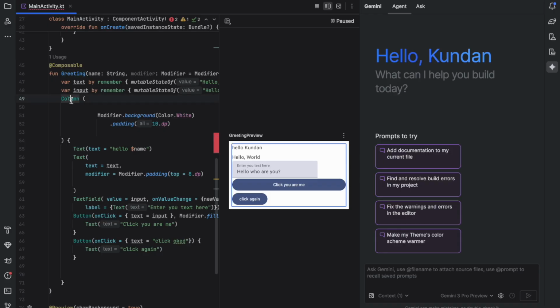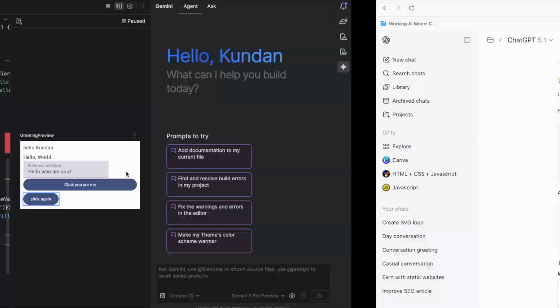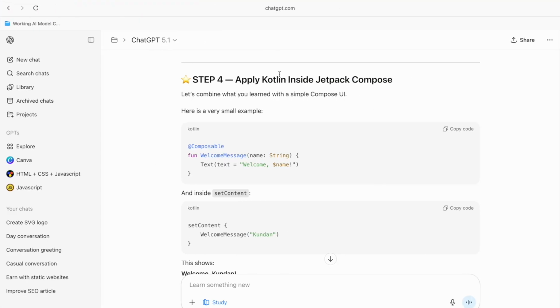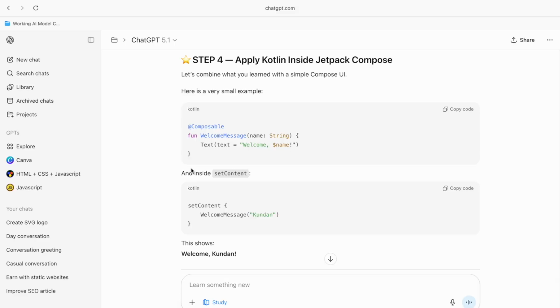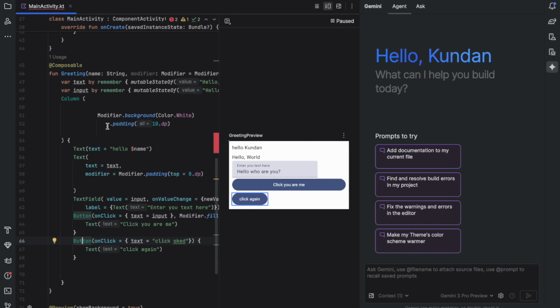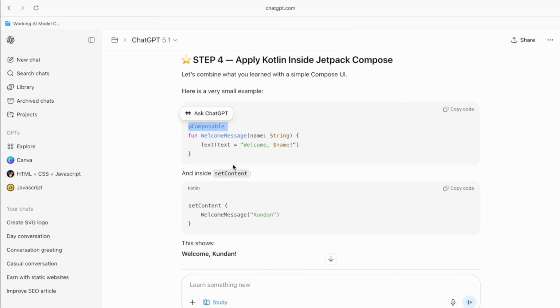Like we understand our columns, text, text field, buttons. Okay, and now we're going to learn about applying Kotlin Jetpack Compose. So the function that is welcome, text equals text hello, and inside set content. This composable, you need to understand, is for UI. Okay, so here it's for UI, whatever we are seeing, not for functionality, how it works.